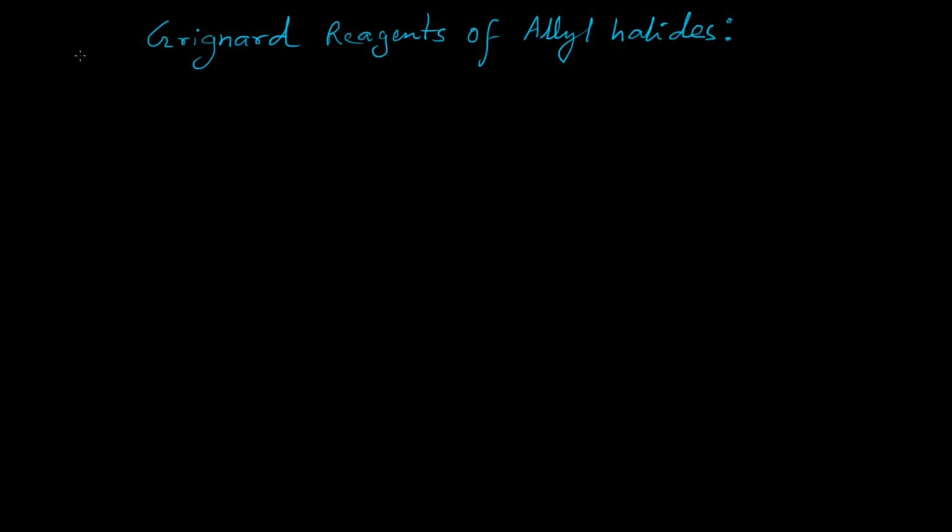Hello guys, in this video we are going to discuss the Grignard reagents of allylic halides and their use in organic transformations. Like all other alkyl halides, allylic halides can also be transformed into the corresponding Grignard reagent when they are treated with metallic magnesium in dry ether.